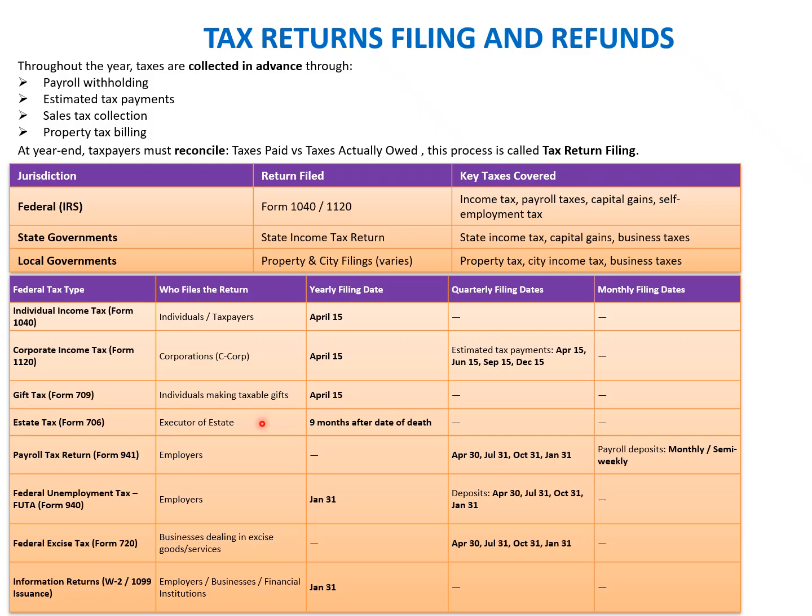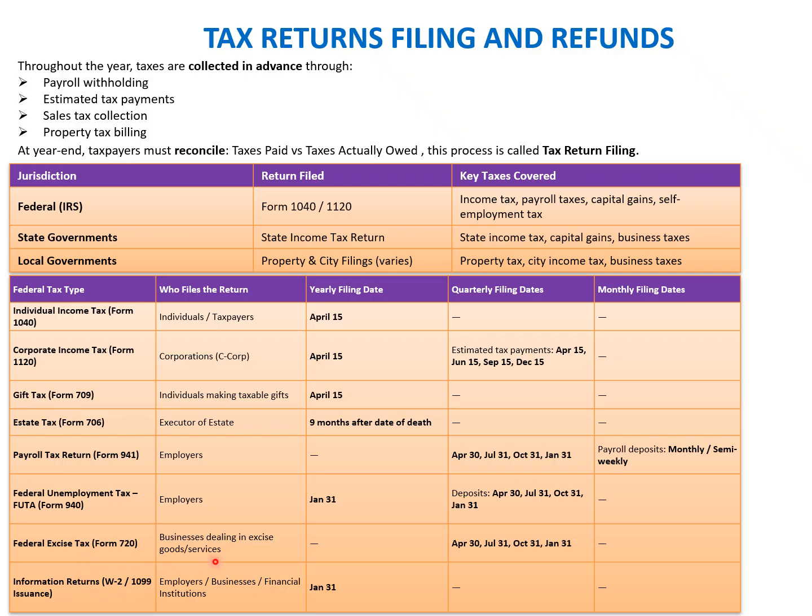Estate tax is filed by the executor of the estate 9 months after the death of that particular taxpayer. Payroll tax returns are filed on a quarterly basis, and monthly tax filings are also there. Payroll deposits are monthly and semi-weekly. Federal unemployment tax is deposited by the employer. January 31 is the annual filing, and then the deposit dates are April 30, July 31, and January 31.